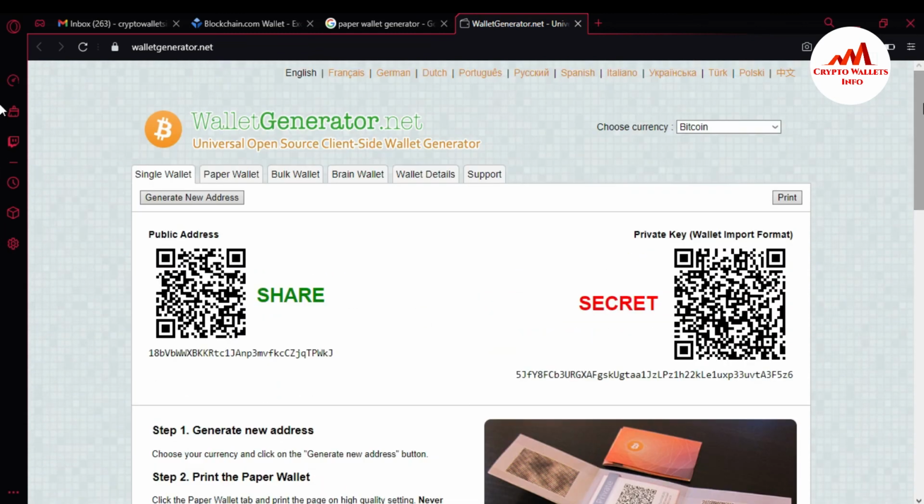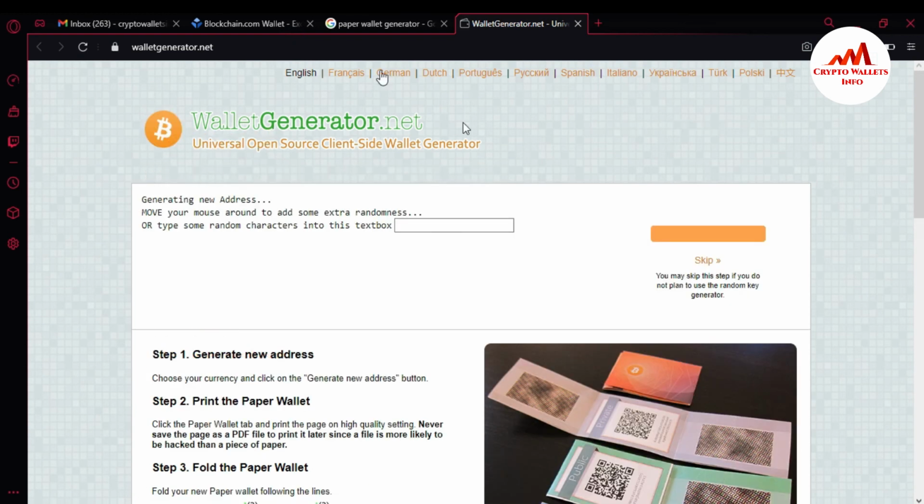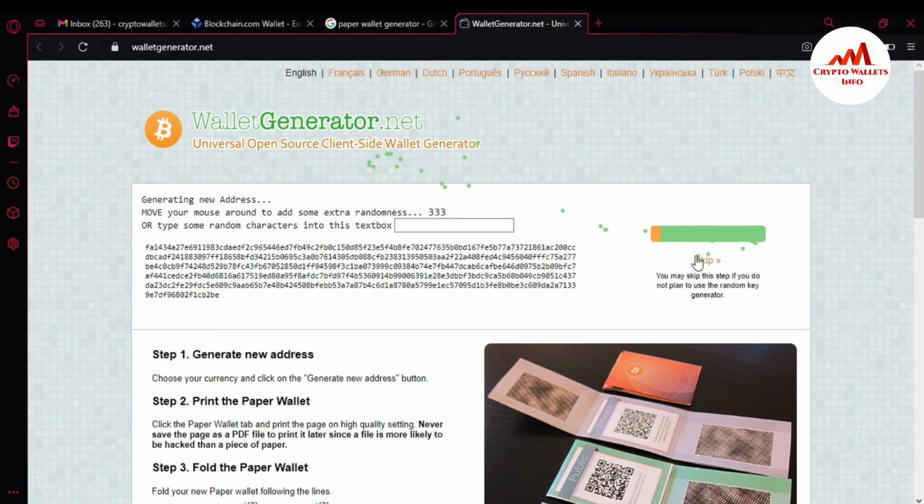I hope you properly understand how you can create the paper wallet. Let's suppose you want to create a new paper wallet, so just simply click on generate new address. You can see here is generate new address, but I recommend that if you want to create a new paper address, you simply go to refresh, and a new page will open in front of you. The new page is open in front of me. I just simply click skip.